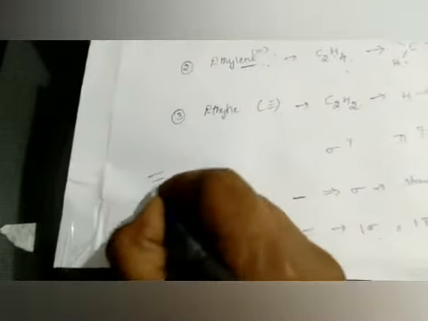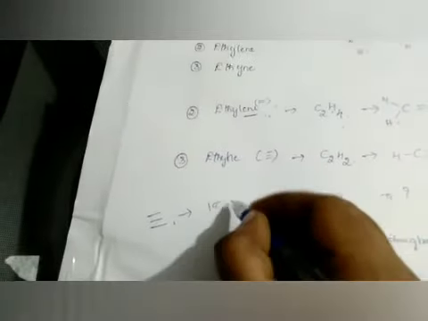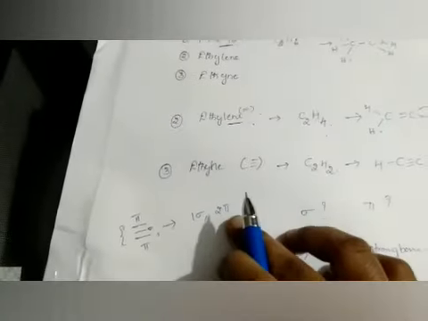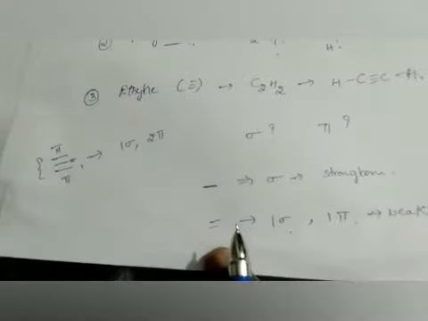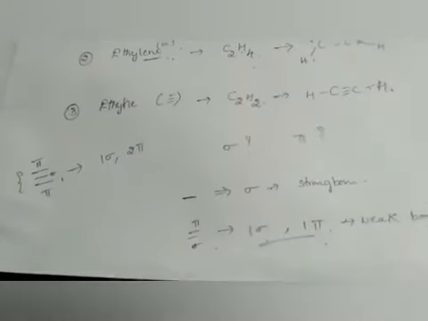And the triple bond contains one sigma bond and 2 pi bonds. This triple bond contains one sigma bond and 2 pi bonds, a single bond contains a sigma bond, and a double bond contains one sigma bond and one pi bond, like this.